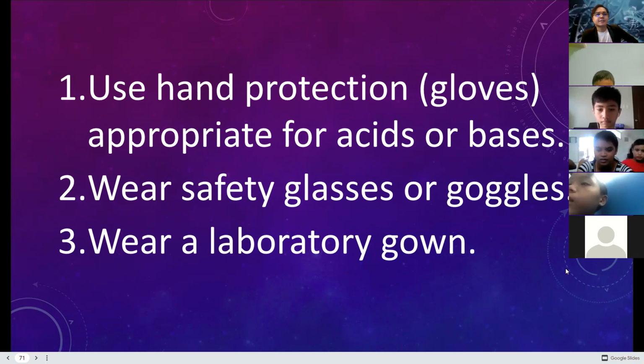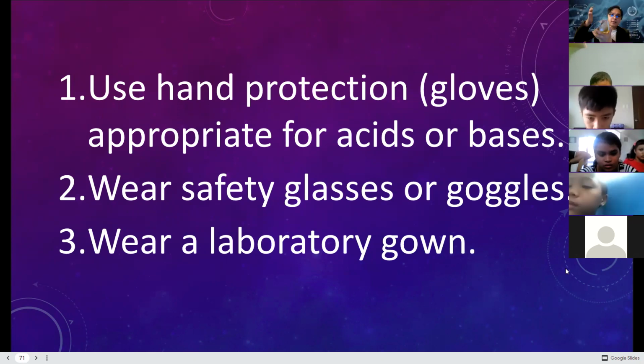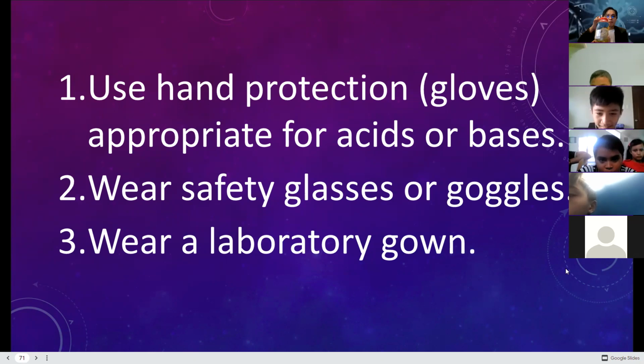Again, use hand protection like gloves, rubber gloves, or surgical gloves. Before in my class, when they handle chemicals, especially these hydrochloric acids, they also have their laboratories. Like for example, in this case, I let them dissect a swine heart, not a human, because human is smaller. This is a swine heart.